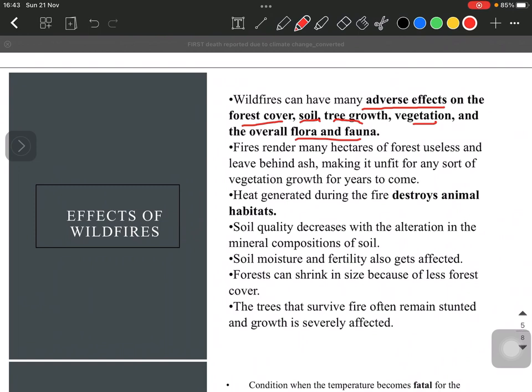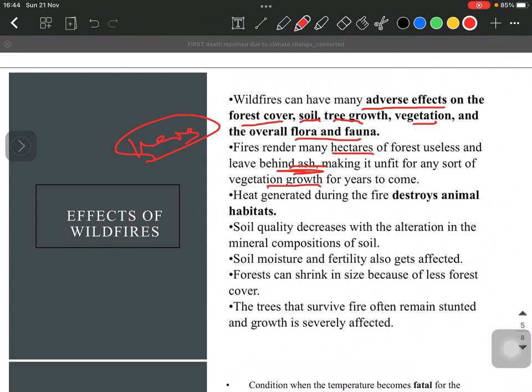So these wildfires are spread over hectares, many hectares of land, like hundreds and thousands of hectares of land, right? There are instances where the whole forest gets burned up, and what it leaves behind is ash, and ash makes this land barren. It gets barren for a longer duration of time, and there is no sort of vegetation that grows on this soil because of this ash and other residue that is left behind.